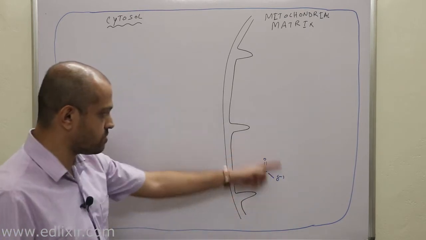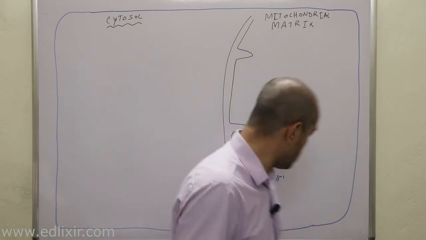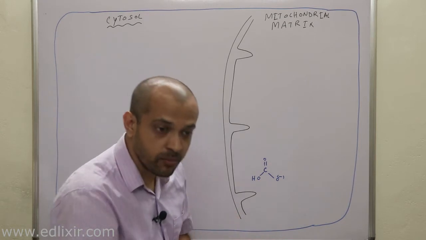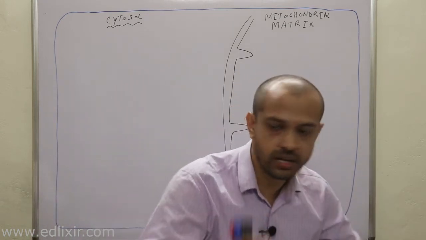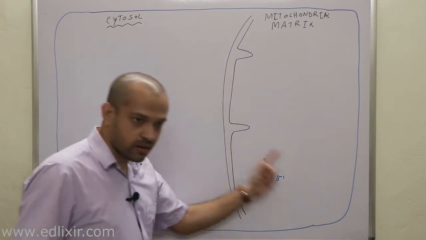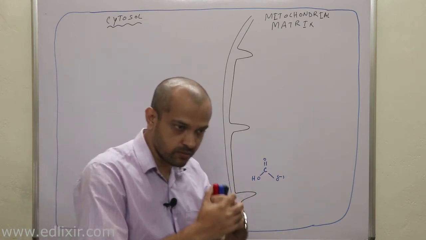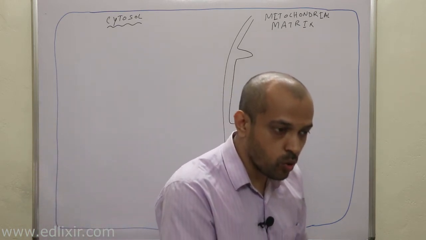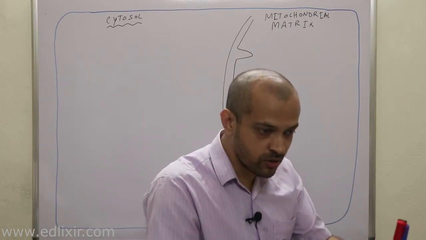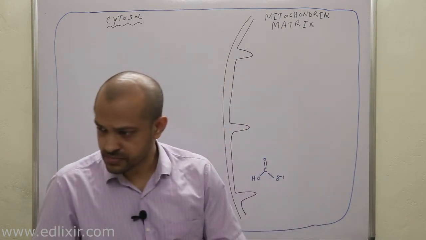suppose this is your bicarbonate ion. Now, very important thing is this, that with this bicarbonate ion, you will have to merge the ammonium which is produced from oxidative deamination. Again, I will repeat myself. That is, with this bicarbonate, you will have to merge the ammonium ion or ammonia which is produced from oxidative deamination. That is removal of ammonia group from what? Amino acid.